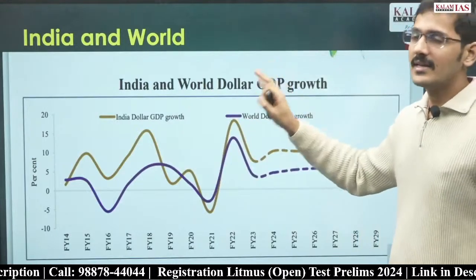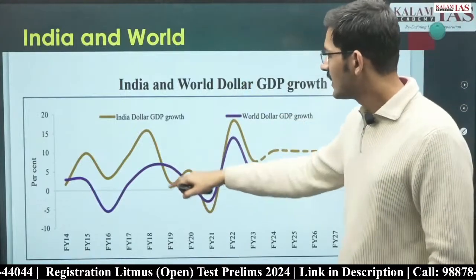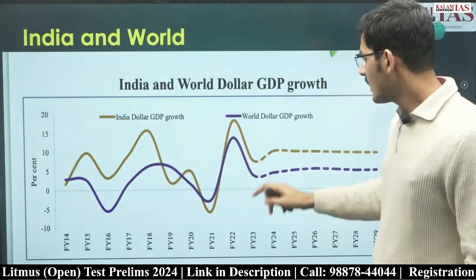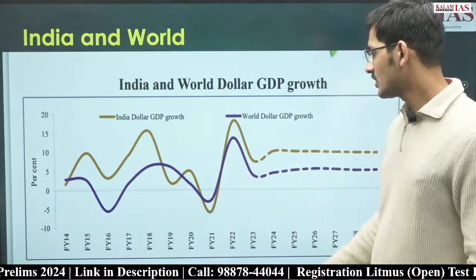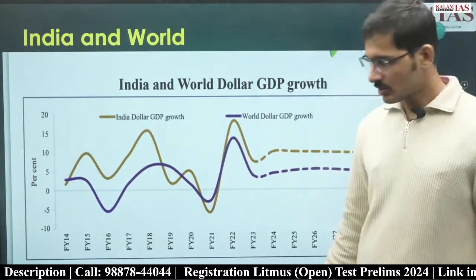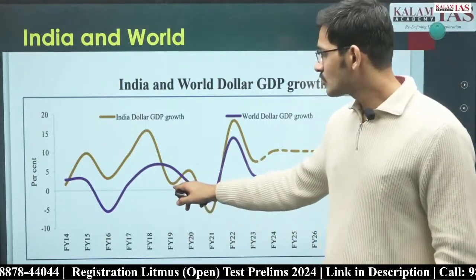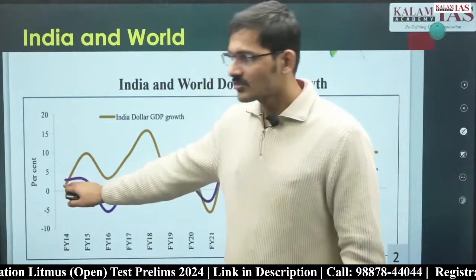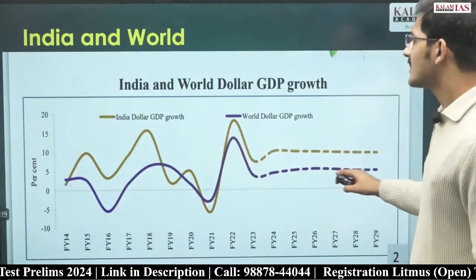When we look at India and world GDP in terms of dollar, the growth rate of India and world GDP has been going up and down every other year. Financial year 21, in the year of COVID-19, India's growth rate was lower than world growth. After that, India's growth rate is higher than world growth rate, and it is expected to remain higher. But even before that, in financial year 19, that is 2018-19, India's growth rate was lower than world growth rate. Before that also, in financial year 14, India's growth rate was lower than world growth rate. So it does not reflect any consistent trend.